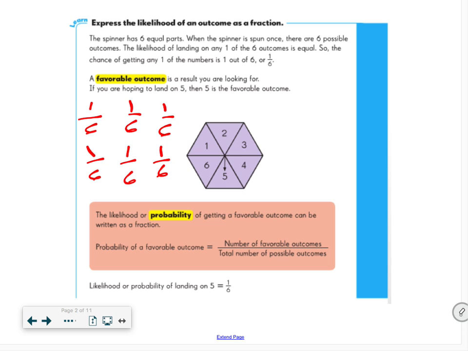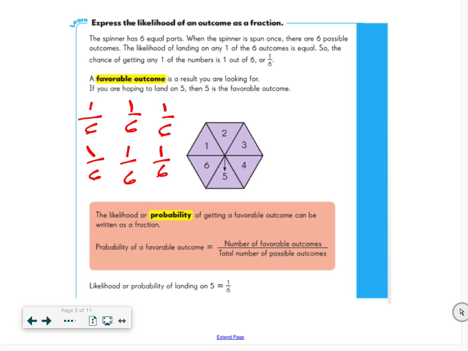Okay? A favorable outcome is a result you're looking for. So if you're playing a game like, ooh, I really hope I get a 5, your favorable outcome is to get a 5, but it's still only 1/6, which is less likely to happen because you have 1, 2, 3, 4, 5 other options it could land on. The likelihood or probability of getting a favorable outcome can be written as a fraction. So the likelihood of getting any one of those numbers is 1 out of 6.